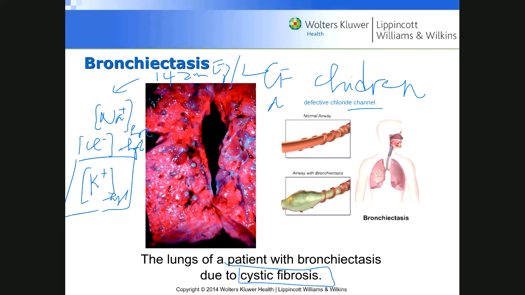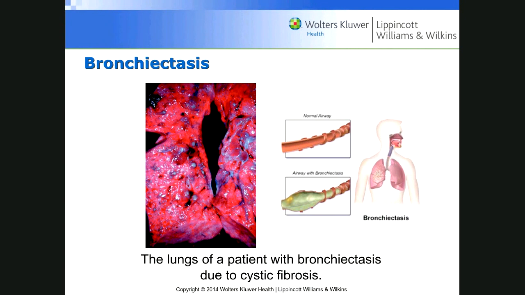Oftentimes they have problems with the GI tract. They cannot move the pancreatic secretions. In the lungs, they cannot move the mucus, for example. And they tend to get a lot of bacterial infections. The common bacterial infection associated with this is Pseudomonas. Pseudomonas is a common bacterial infection associated with these CF patients.